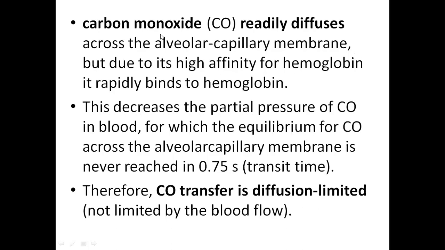But coming to carbon monoxide, it readily diffuses, it has high diffusion capacity, almost 210 times more diffusion capacity and more binding to hemoglobin compared to oxygen. It has the highest affinity for hemoglobin, 210 times higher than oxygen. So whatever carbon monoxide is entering the blood will enter the RBC and bind to hemoglobin. So the partial pressure of carbon monoxide in the blood will never increase, because all the carbon monoxide is entering the RBC and binding to hemoglobin. It is not getting dissolved, not increasing the partial pressures in the blood.